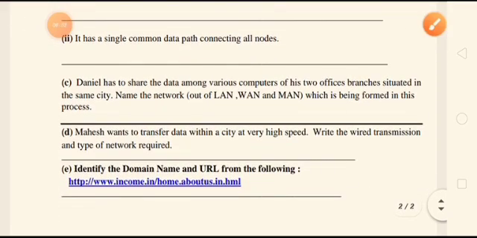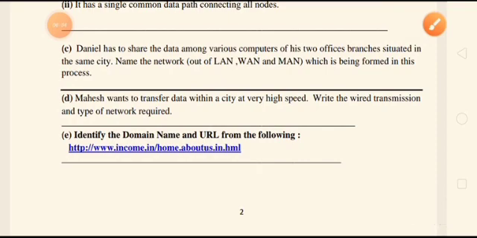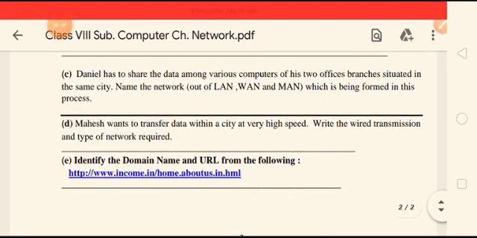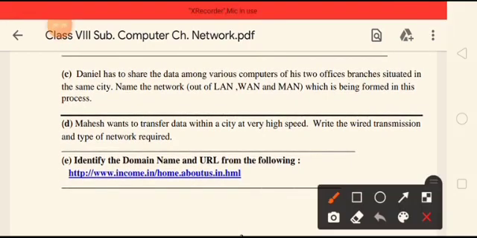Now next one, Daniel has to share the data among various computers of his two office branches situated in the same city. So which network is formed in this process? It's MAN, metropolitan area network. If this happened in different countries, it would be wide area network.